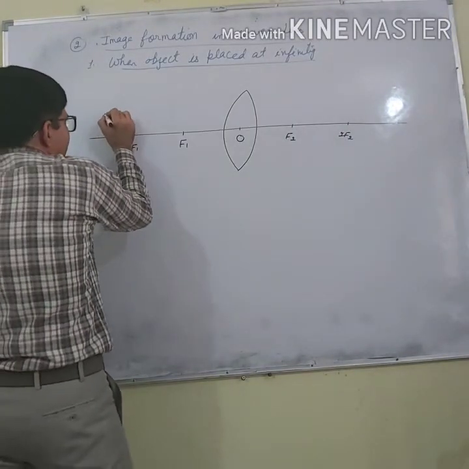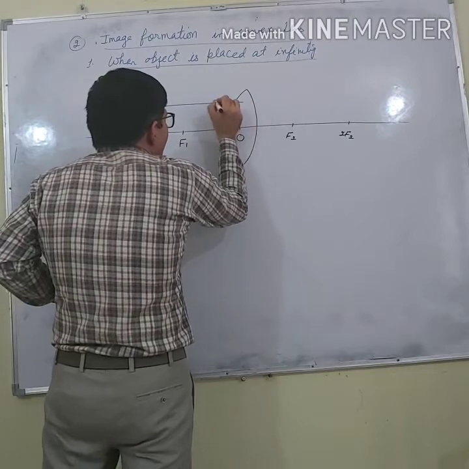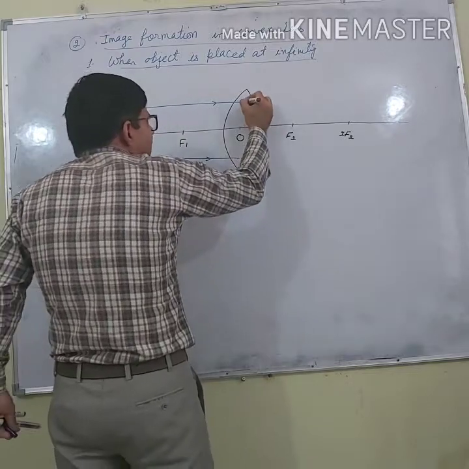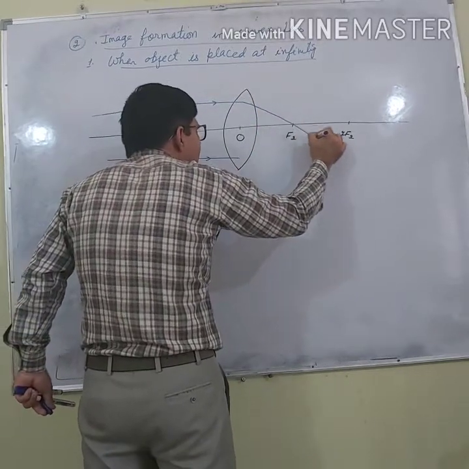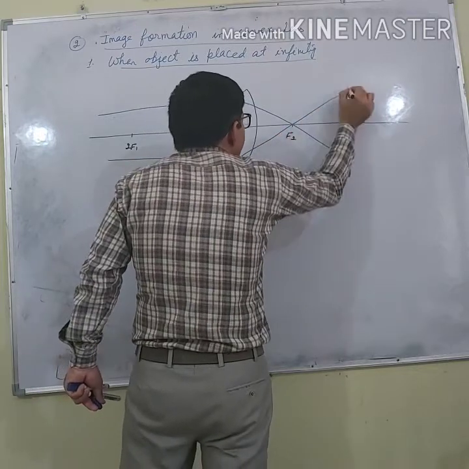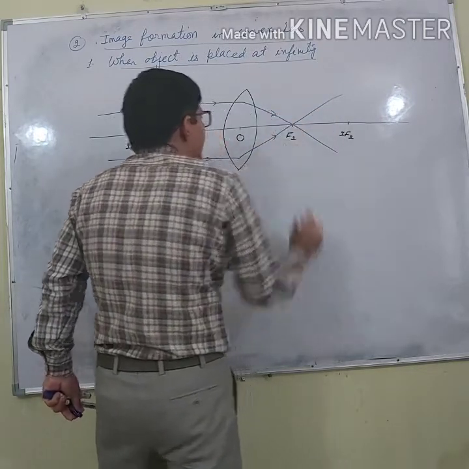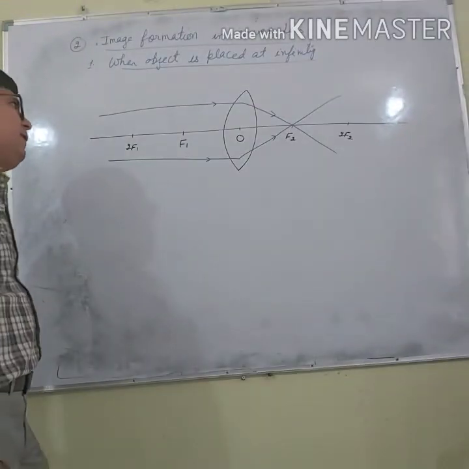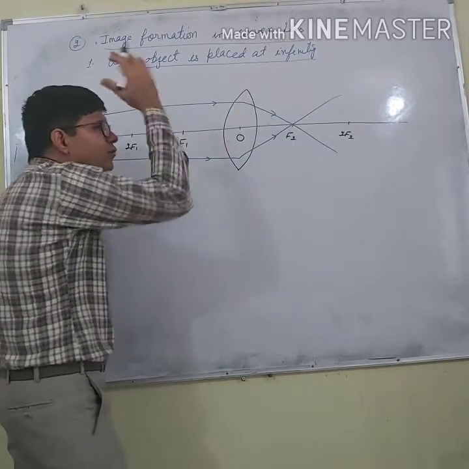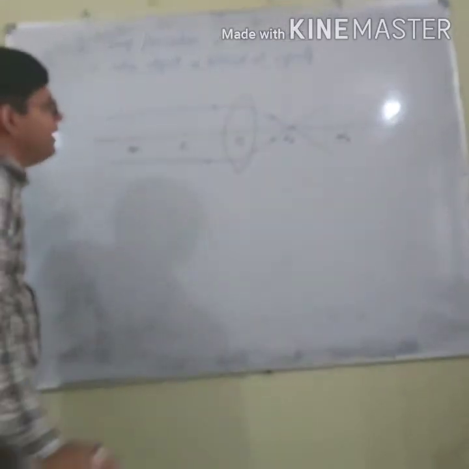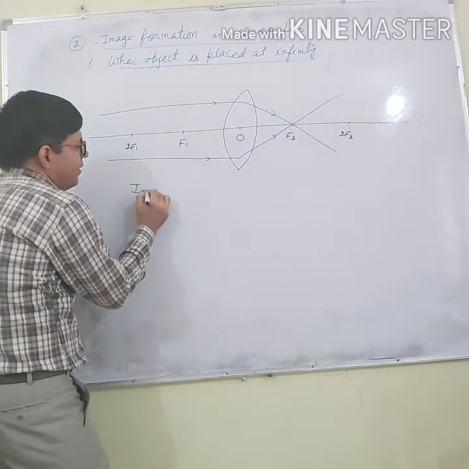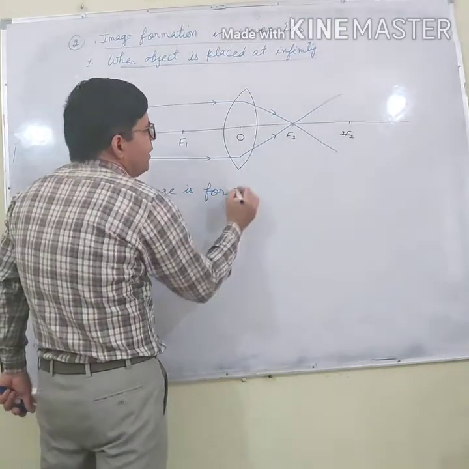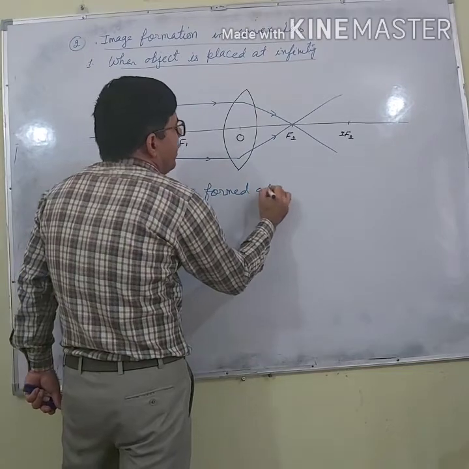Rule is that we are having the rays of light which are parallel to one another. After refraction, these rays of light pass through the focus. Now here rays of light are meeting in actual practice. So what we can say? Image is formed, and where is image formed? At focus.